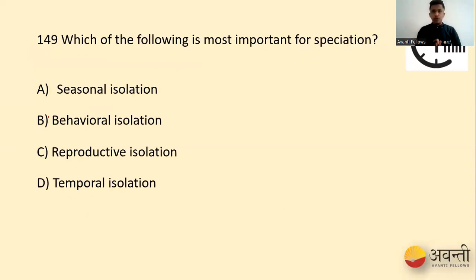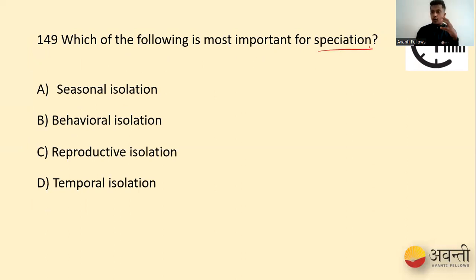So let's go for the next question. Which of the following is most important for speciation? Our options are seasonal isolation, behavioral isolation, reproductive isolation, and temporal isolation. So for question 149, what are they asking? They're asking about speciation.